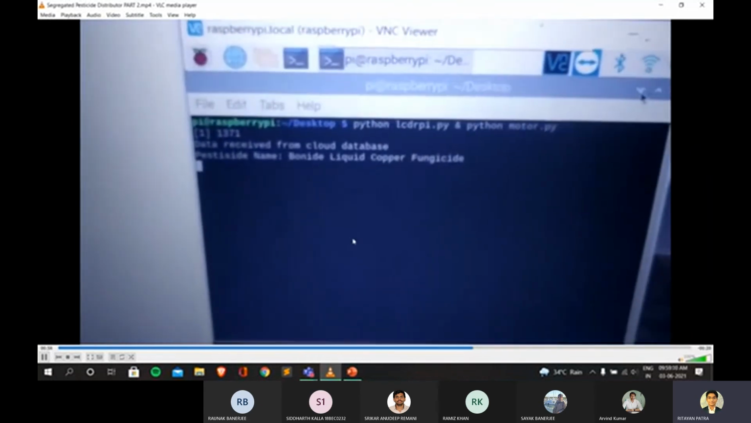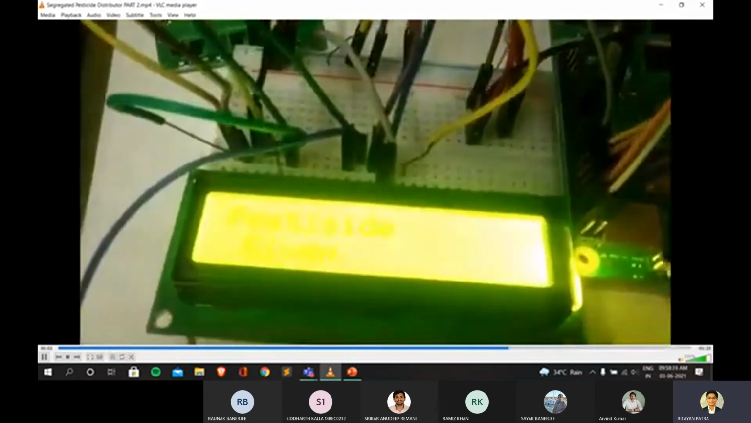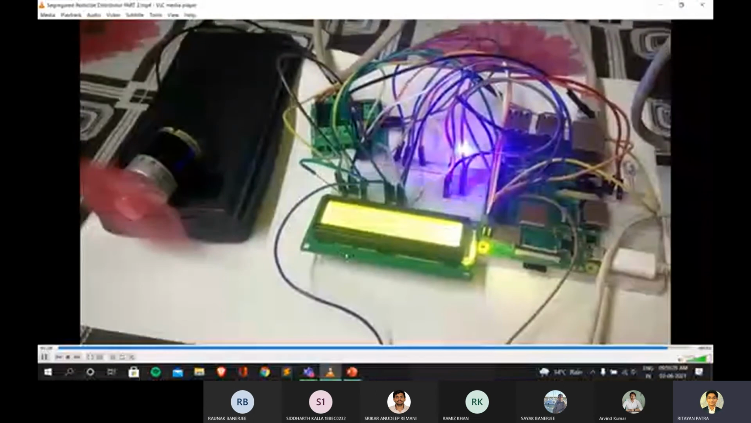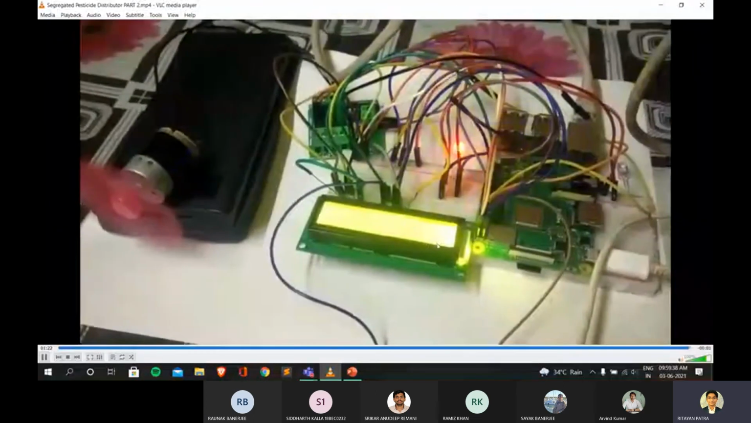Now I am going to run the program. Let me start the program. As you can see, the data has been received from the cloud database along with the pesticide name. The same can be seen here, that the pesticide has been given on the field, and this is the model which mimics the spreading action of the pesticide. This shows that all connections are right and everything is going well. So this is the whole setup of our project called Segregated Pesticide Distributor, and this is how the project will work. Thank you.